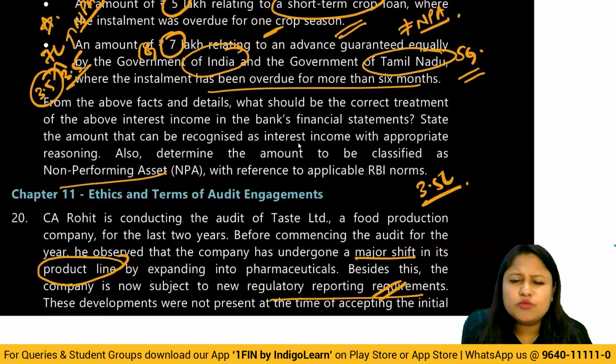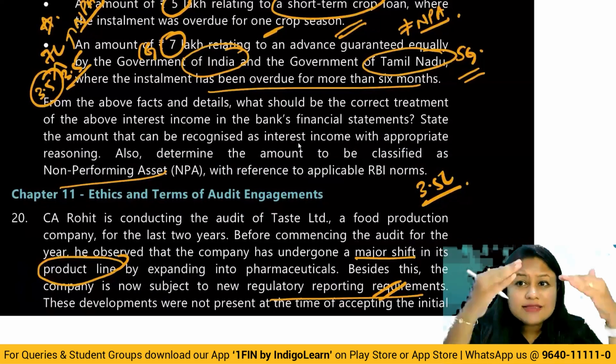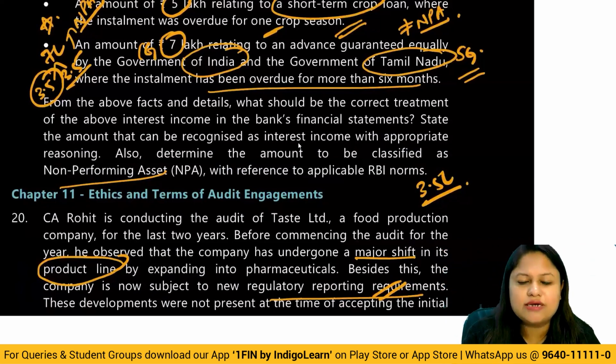Here, some answers might be too much in detail, also agreed because it's just taken from the material, but you should understand the framework in which it flows. That's very, very important for the examination. All right. Yes. So with this, we conclude our discussion for the RTP September 25, CA Inter, Paper 5, Auditing and Ethics.